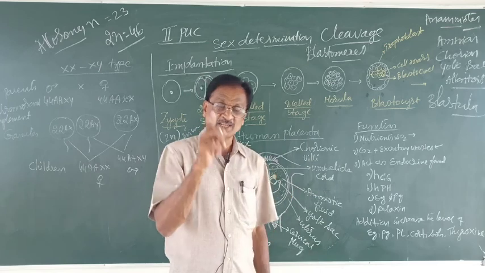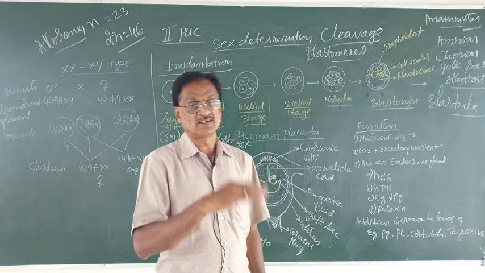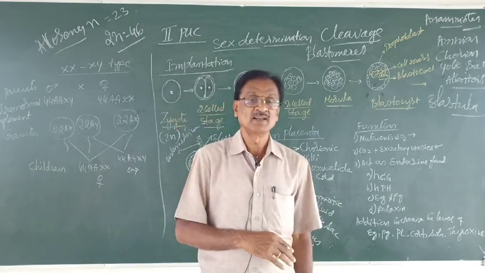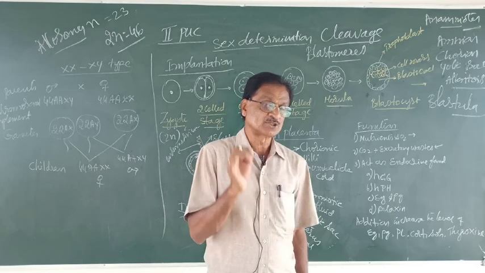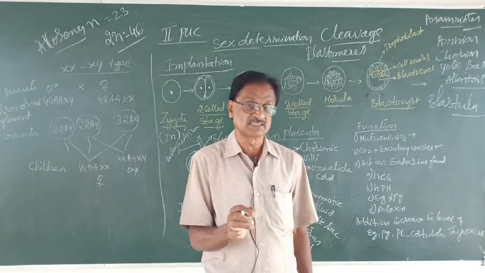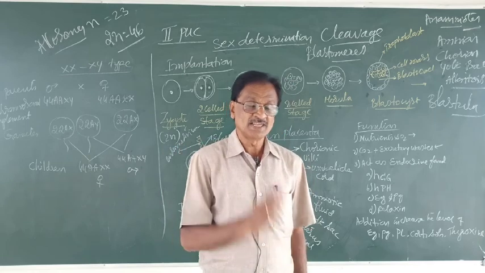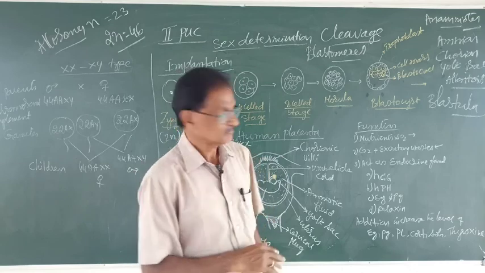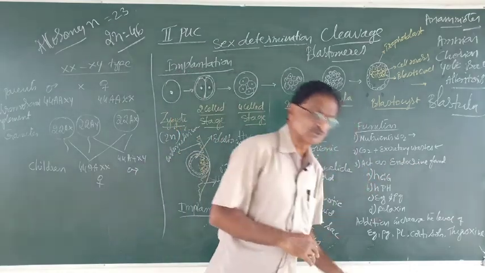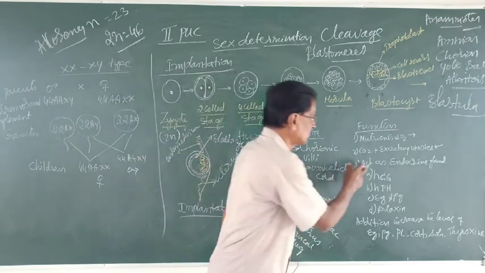Then, in addition to that, remember, placenta acts like what? A fetal liver, where the glycogen is stored in the initial stages, or in other words, it acts as a liver until the liver of the fetus is developed. Now, in addition to that, the placenta acts as what?